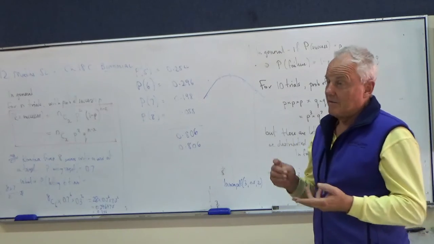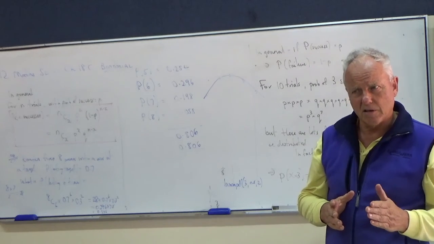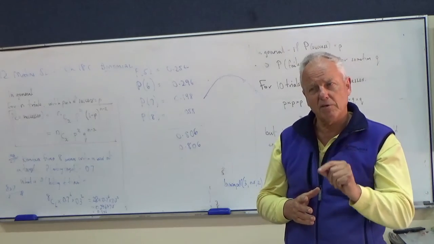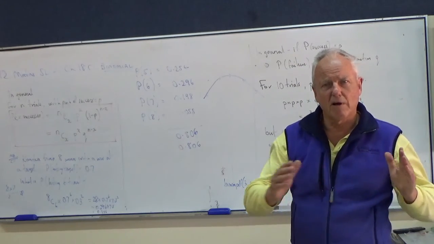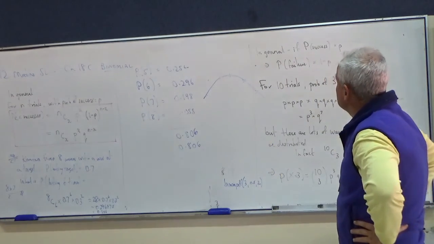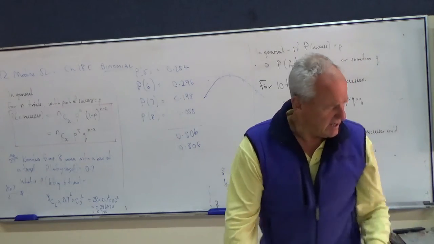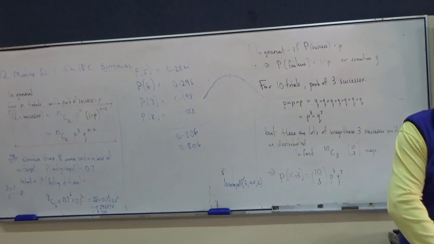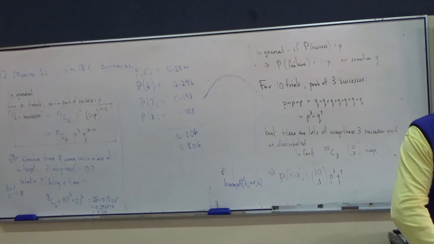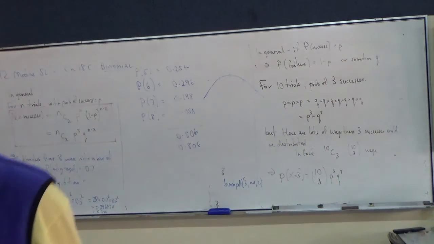Very different distributions. You need to be careful that you're using the one that you want to be using. Are you wanting to find the probability of a particular thing happening, or are you wanting to find the probability of a range of things happening? Okay. That's enough for now. I think that's 18C. You've got lots and lots to do from that. And the next one we move on to is normal, which is even more interesting, if that was possible, it is.